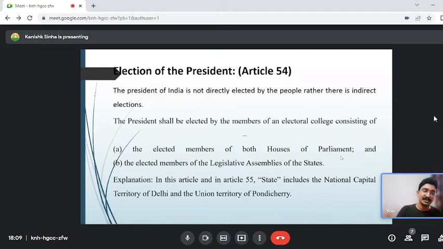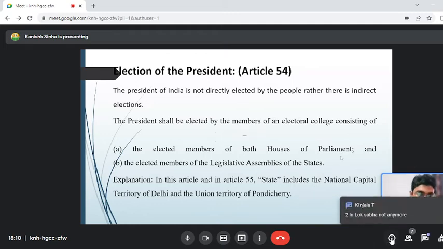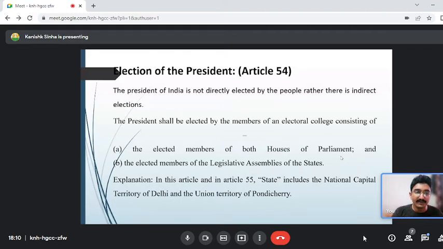So we have 12 nominated members in Rajya Sabha and 2 nominated members in Lok Sabha. Am I correct? Ankit, Kinjla. 12 nominated members to Rajya Sabha and 2 nominated members to Lok Sabha. Do we still have them? 2 in the Lok Sabha, not anymore. Okay, very good. We don't have the 2 in the Lok Sabha. We have only 12 in the Rajya Sabha. So these nominated members will not be voting for the election of the president, that is the electoral college.